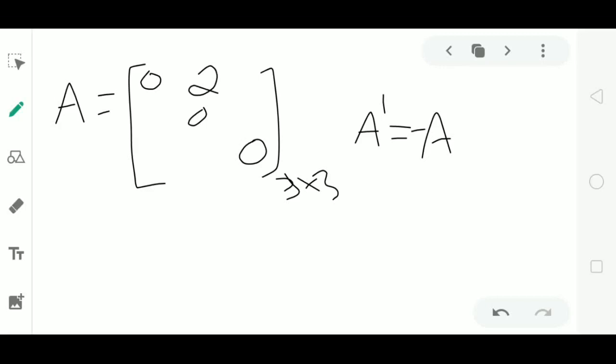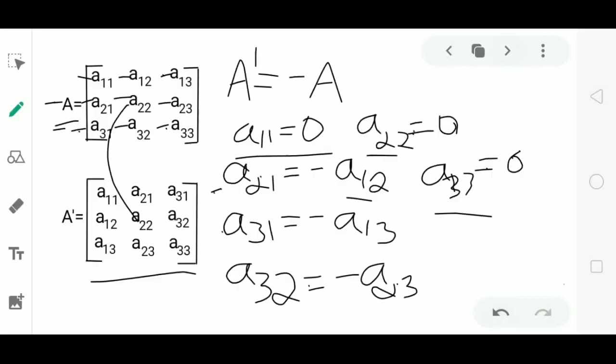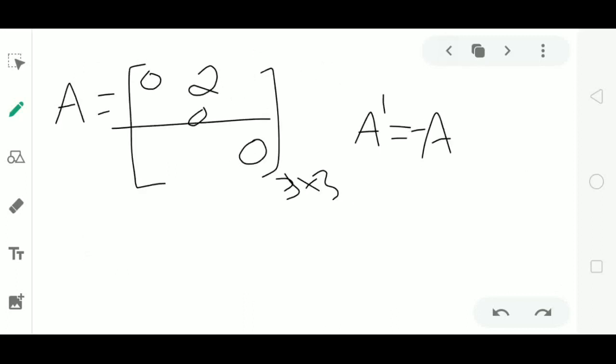We can consider any number. Observe the condition which we obtained here. First row second column is A12. Negative of this A12 is equal to A21, the element lying in second row first column, which must be equal to minus 2.